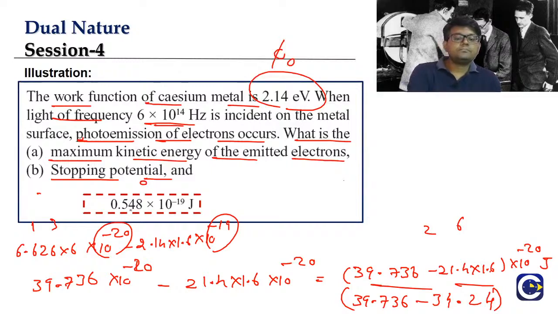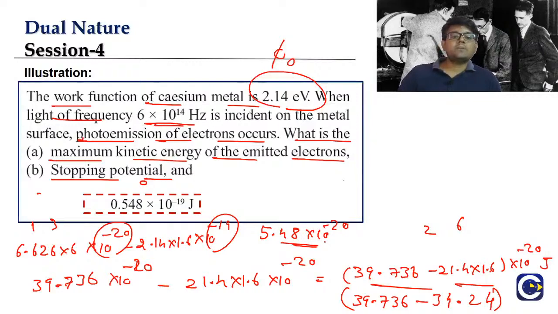Otherwise, 0.548 into 10 power minus 19. So if you do this one, you are going to get what? I think you will be getting 5.48 into 10 power minus 20, which can be also written as what? The answer they are giving is 0.548 into 10 power minus 19. Either way. Clear, guys? So this is how we will find the Kmax value.